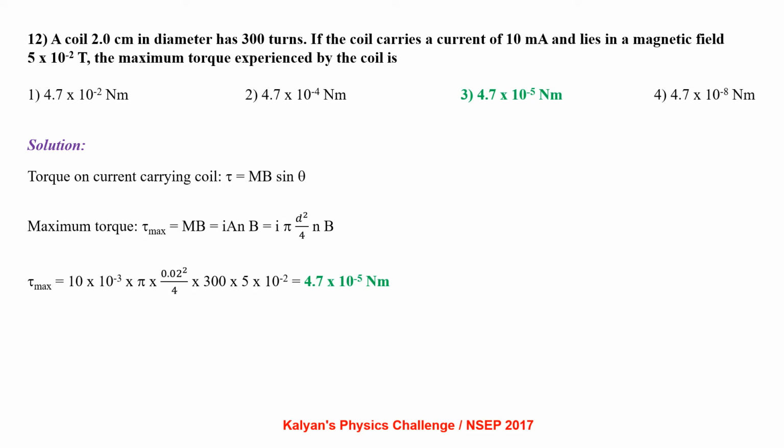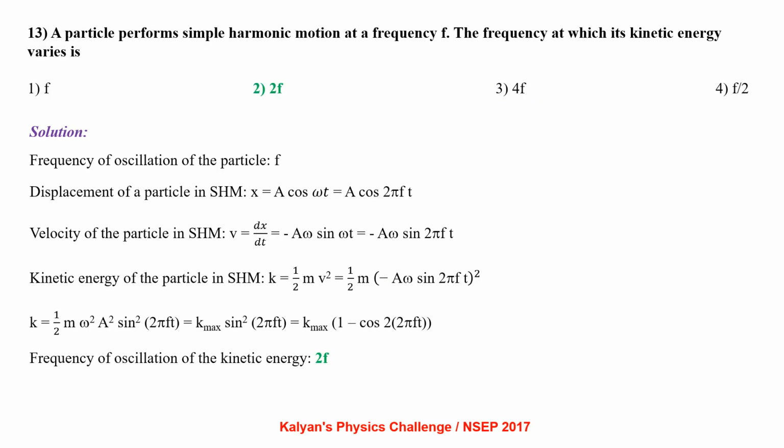A particle performs simple harmonic motion at frequency f. The frequency at which its kinetic energy varies is, given that the frequency of oscillation of the particle is f. Displacement of the particle in SHM is given by x equal to a cos omega t, that is a cos 2 pi ft. Velocity of the particle in SHM v equal to dx by dt, that is minus a omega sin omega t, that is minus a omega sin 2 pi ft.